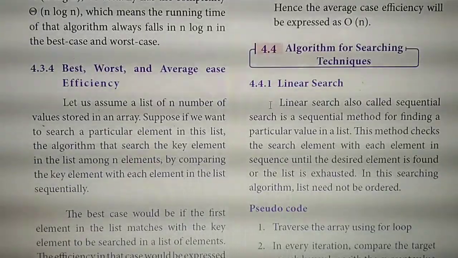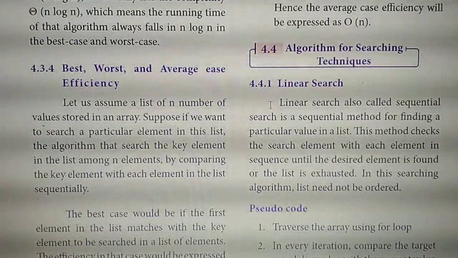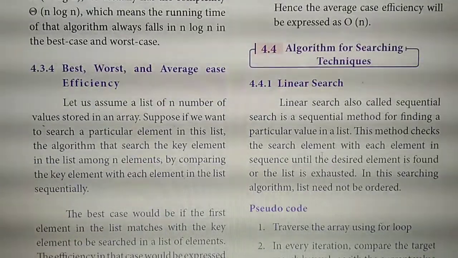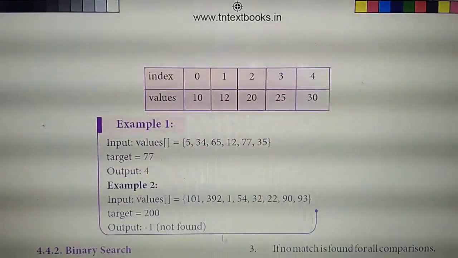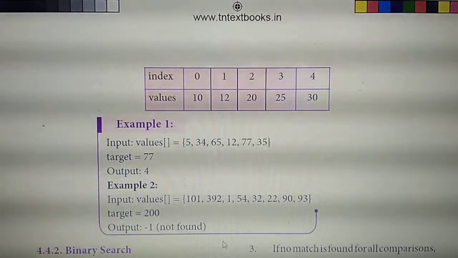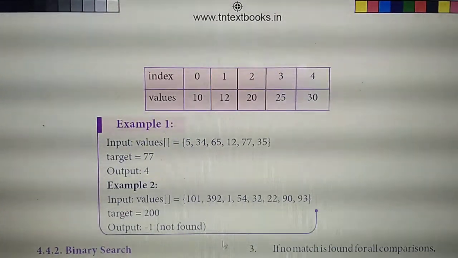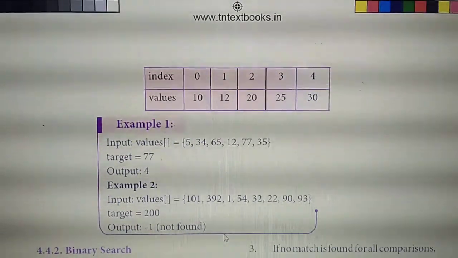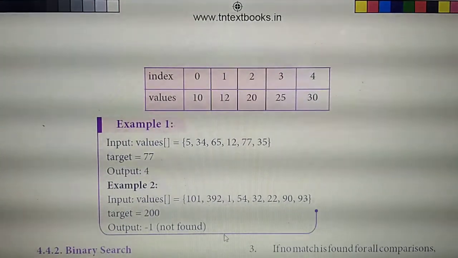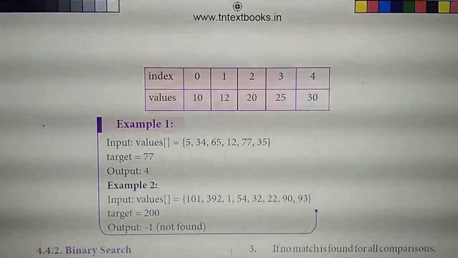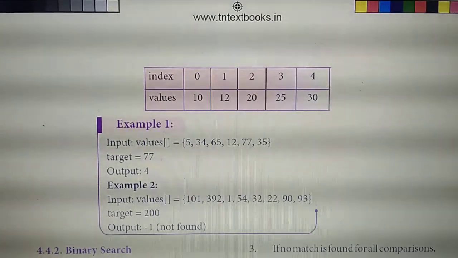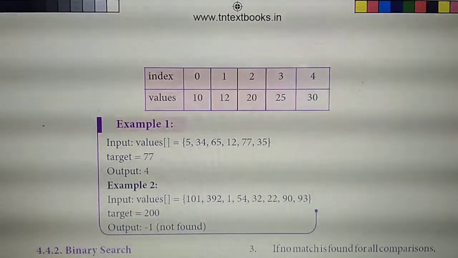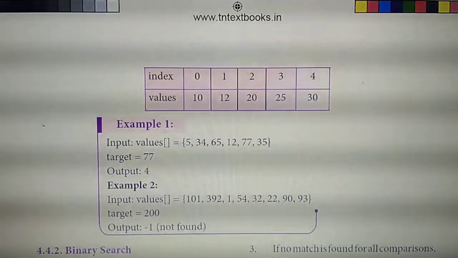From here till the next page up to this example, output -1 not found. Understand? Starting from linear search heading till the next page 37, output -1 not found. Have you all marked? Very, very important question this one.